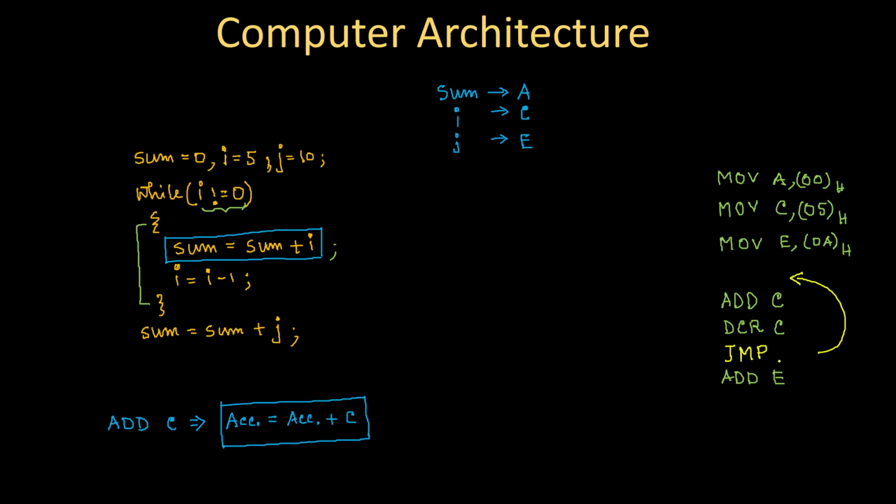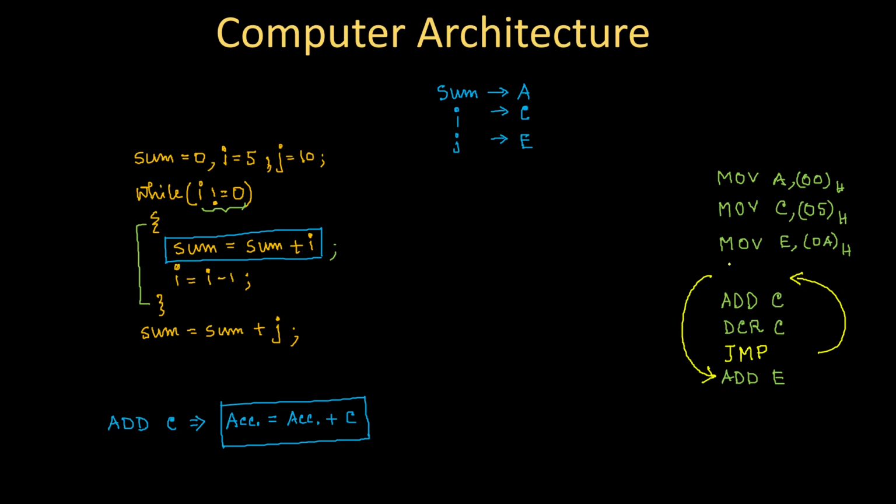But after this instruction, if I execute this next one, it's not jumping. So the instruction that I have to write is not for executing add C, but for executing add E. So here a jump is required for executing add E from this line. Somehow I must jump from here to here.